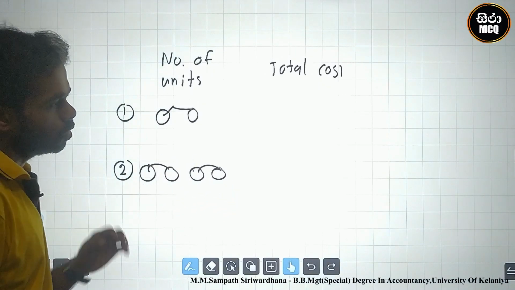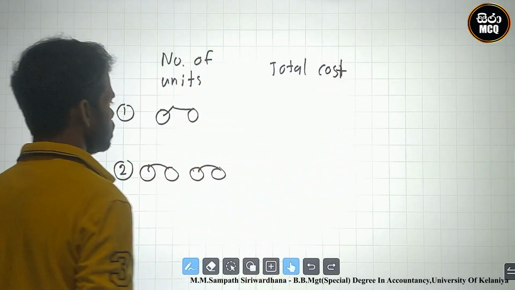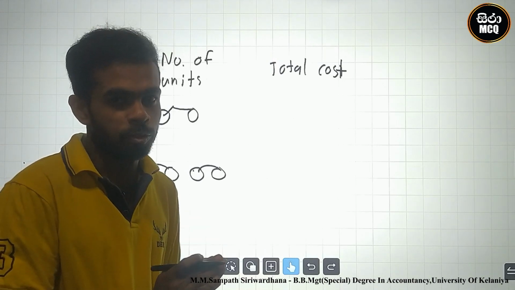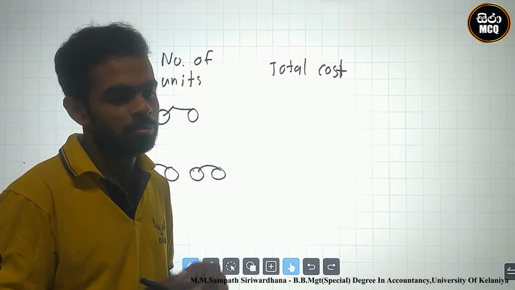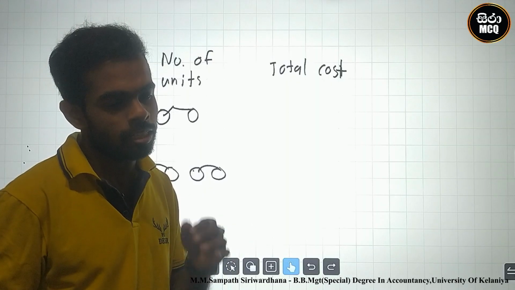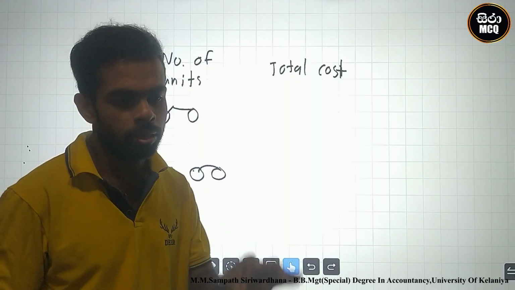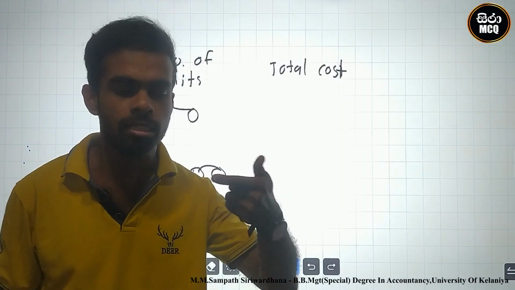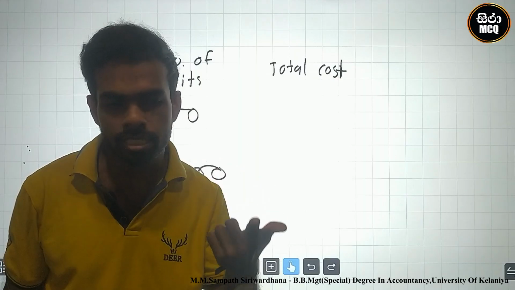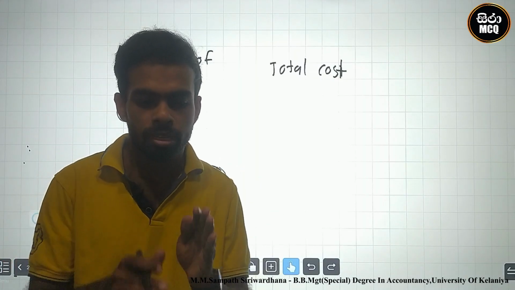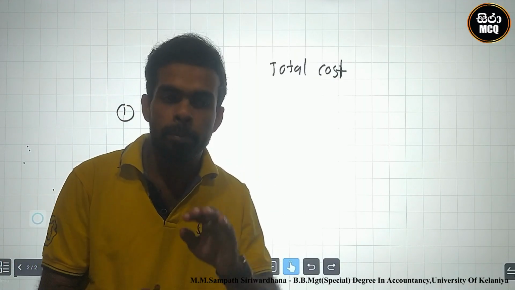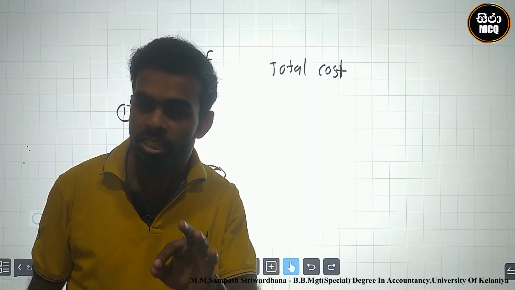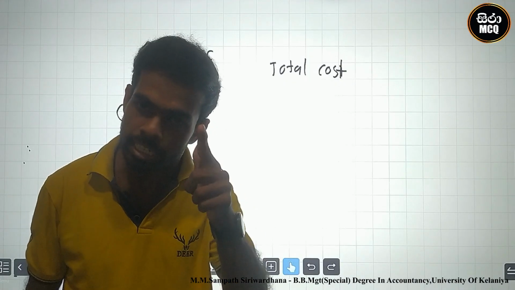Production. Look here, total cost, number of units. The variable cost is based on the number of units. Total cost should increase based on the number of units. As the number of units increases, the cost increases. This is variable. Look here, when the number of units increases, the cost should increase.